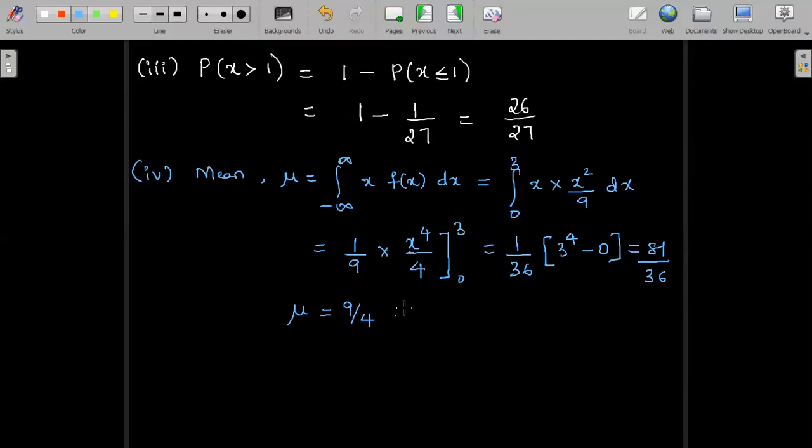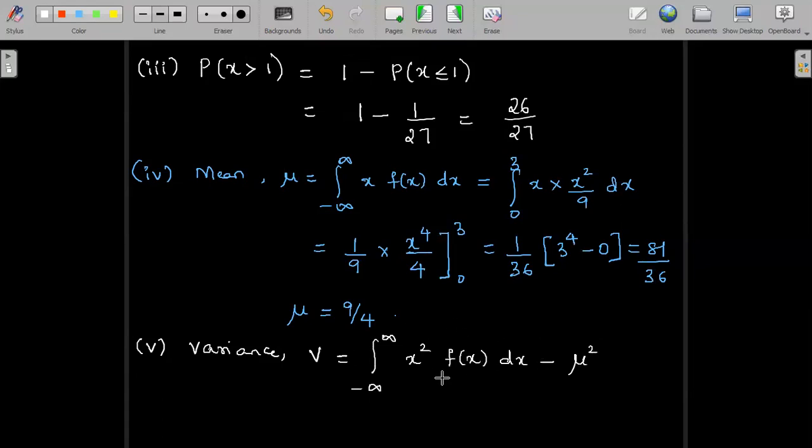Now the last part of the problem is to find the variance. So variance V is equal to the formula: integral from minus infinity to infinity of x square into f of x dx, minus mu square.